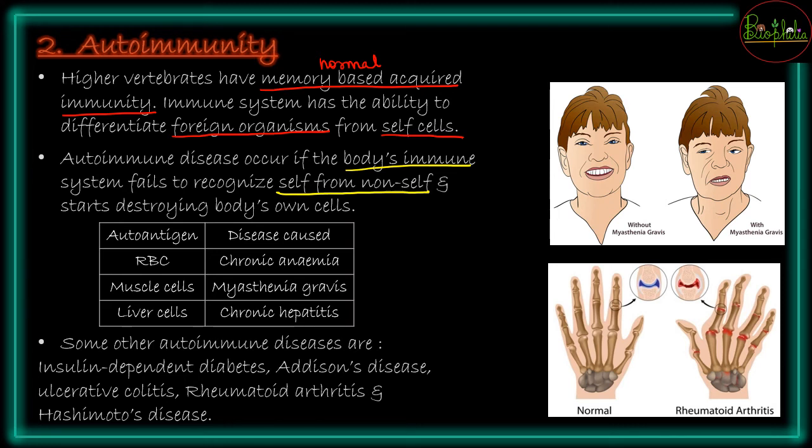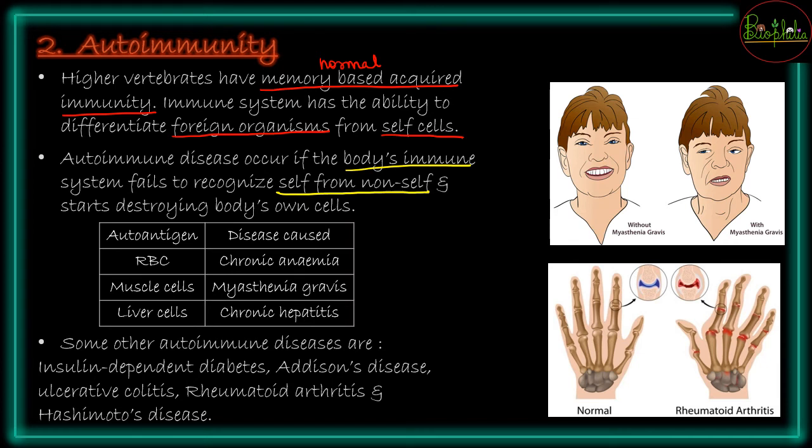In this condition you cannot stop it, you can just provide some medication so that your immune system gets suppressed. That is called immunosuppressants. So immunosuppressants are provided, due to which the cells will not attack the body's own cells.